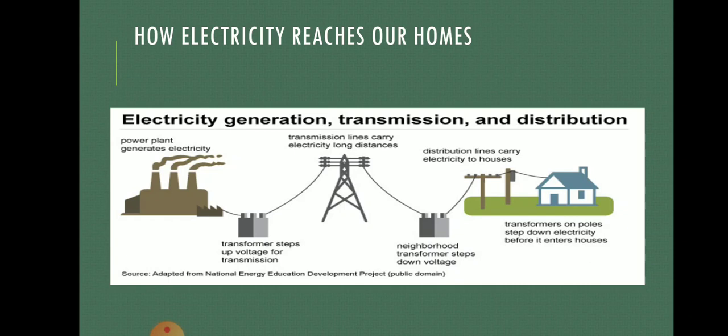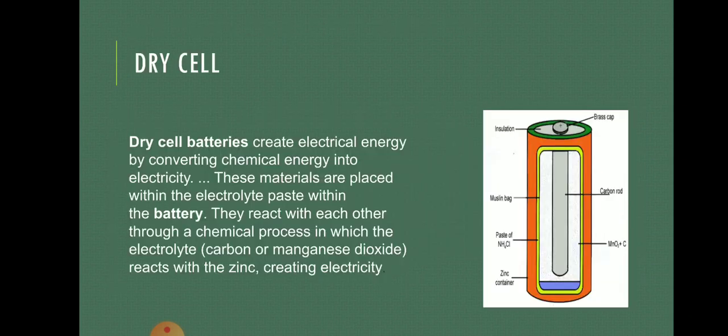The next topic of ours is the dry cell. Now this dry cell is also very well known to you. Yes, you all might have seen dry cells at your home in remote controls, in torches, or in any of the things which are run by batteries. Here there is a chemical present inside a dry cell which converts into electricity. So here chemical energy is converted into electrical energy.